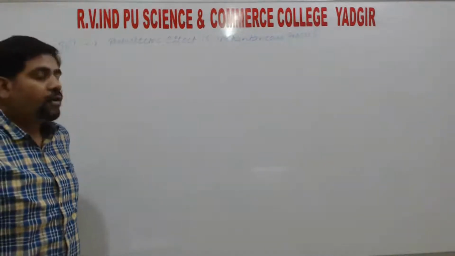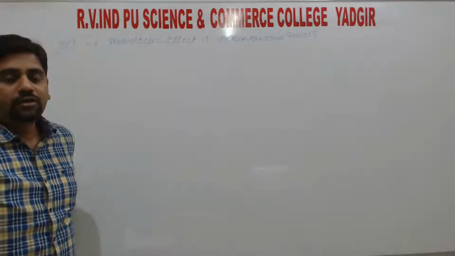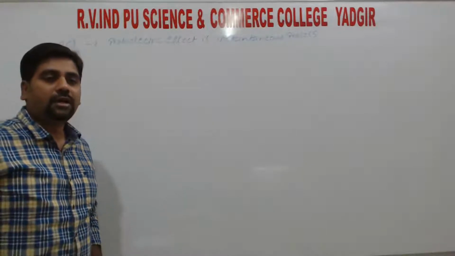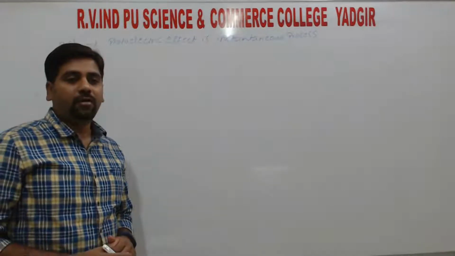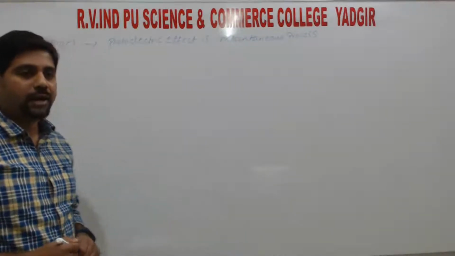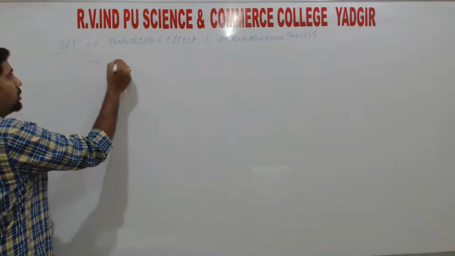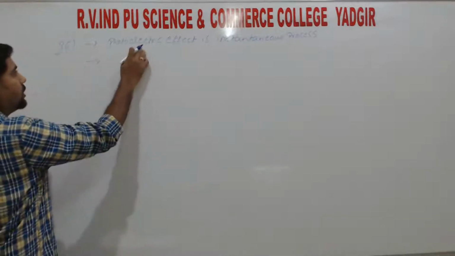So the second one is that for every photosensitive material there should be a minimum frequency. We call that the threshold frequency, right? So below the threshold frequency there will be no photo emission, right? So that is the second observation.